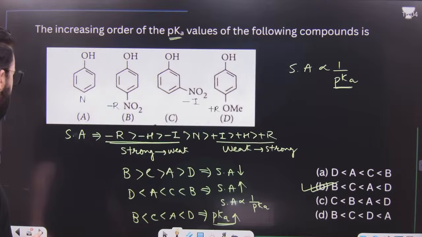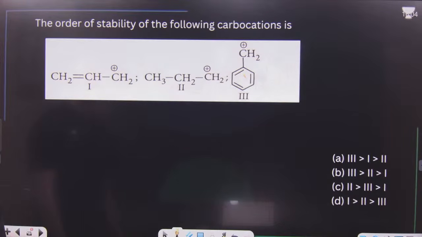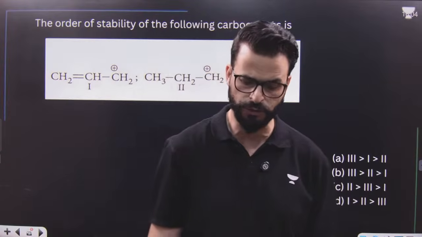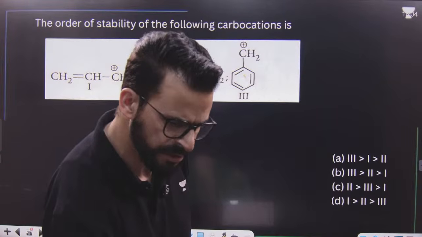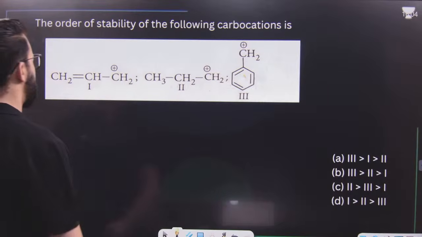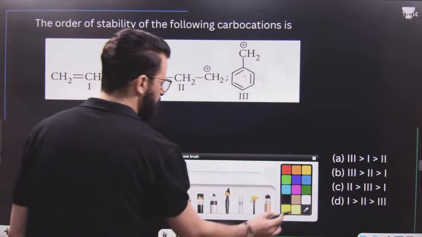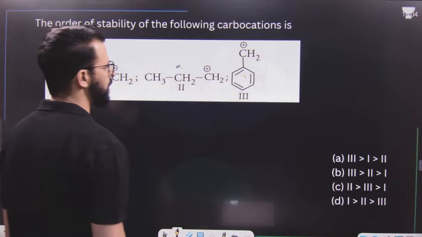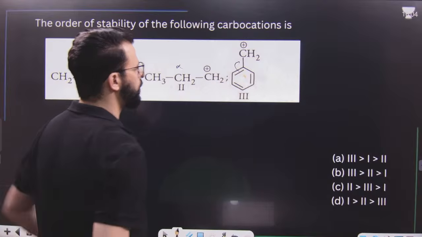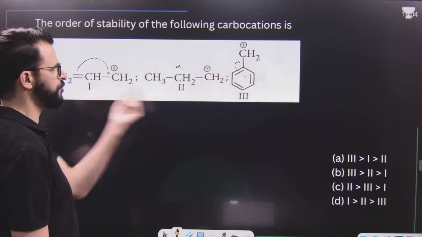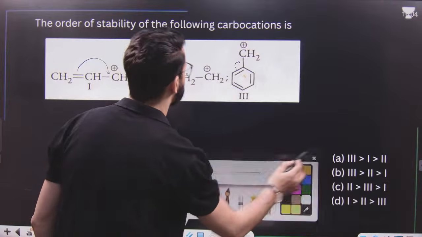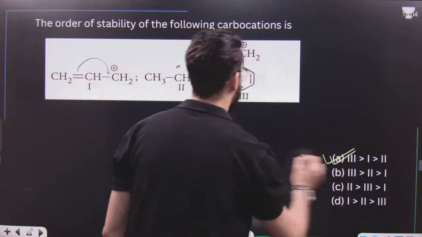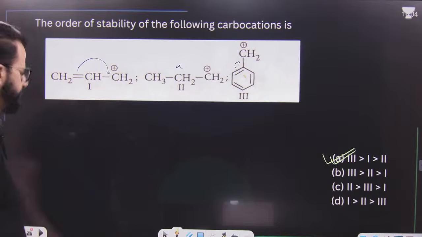After that, the order of stability of the following carbocations. Carbocations are given. You have to tell me the order of stability. Come on, quick. Yes, this is visible. This is an allyl carbocation. This is stabilized because of resonance. This is stabilized because of inductive effect or hyperconjugation. This is also stabilized because of resonance. More resonance, less resonance. So 3 first, after that 1, after that 2. 3, 1, 2. It is 3, it is 1, then it is 2.